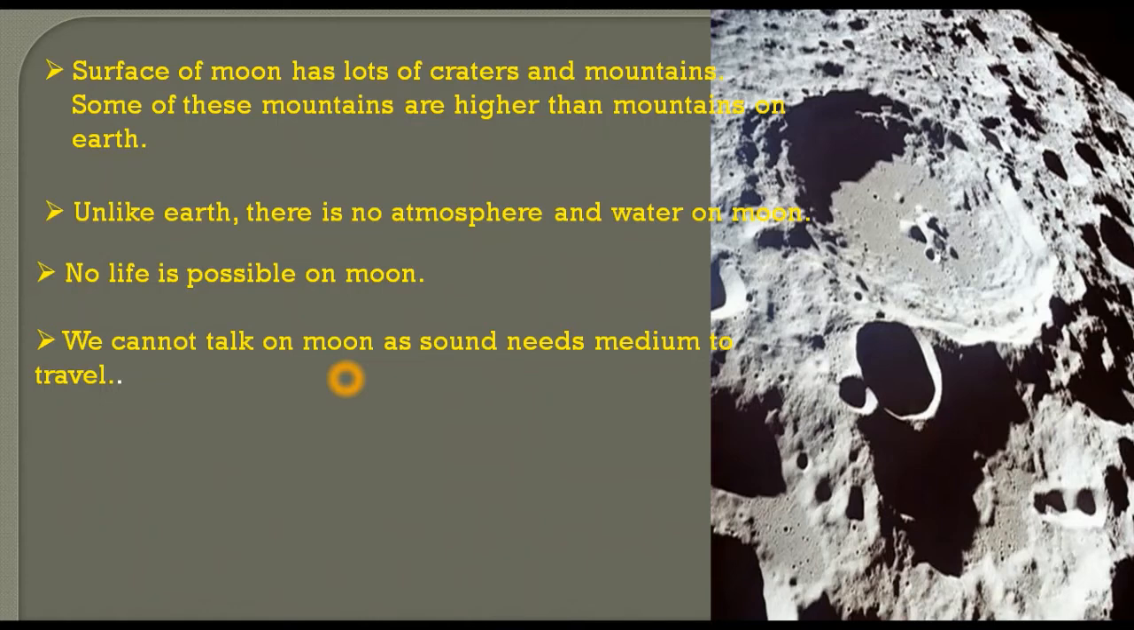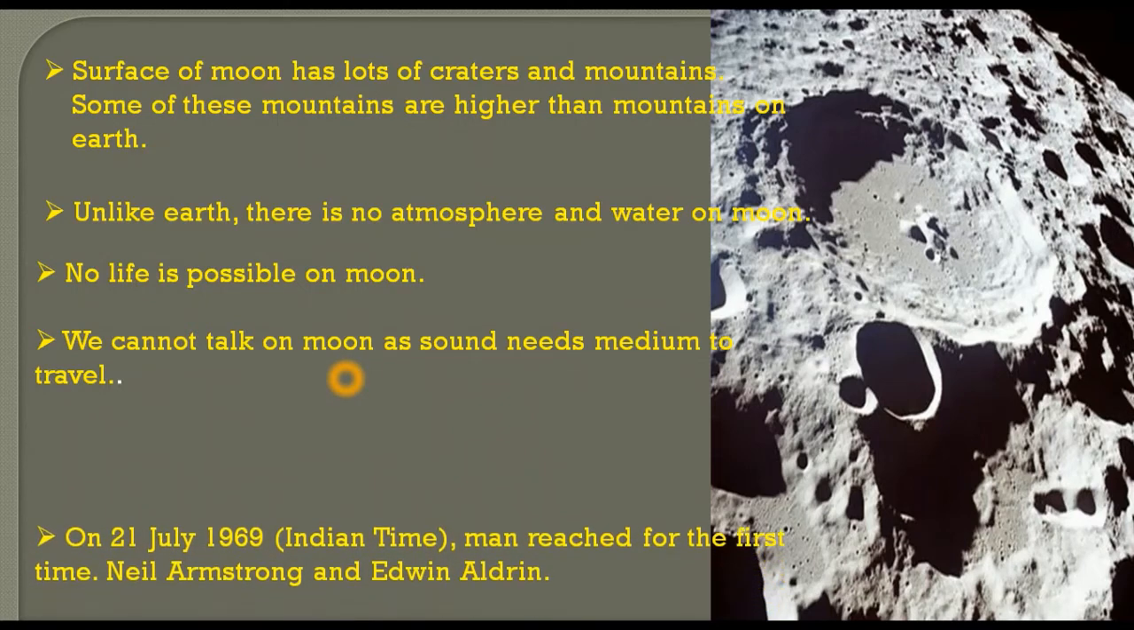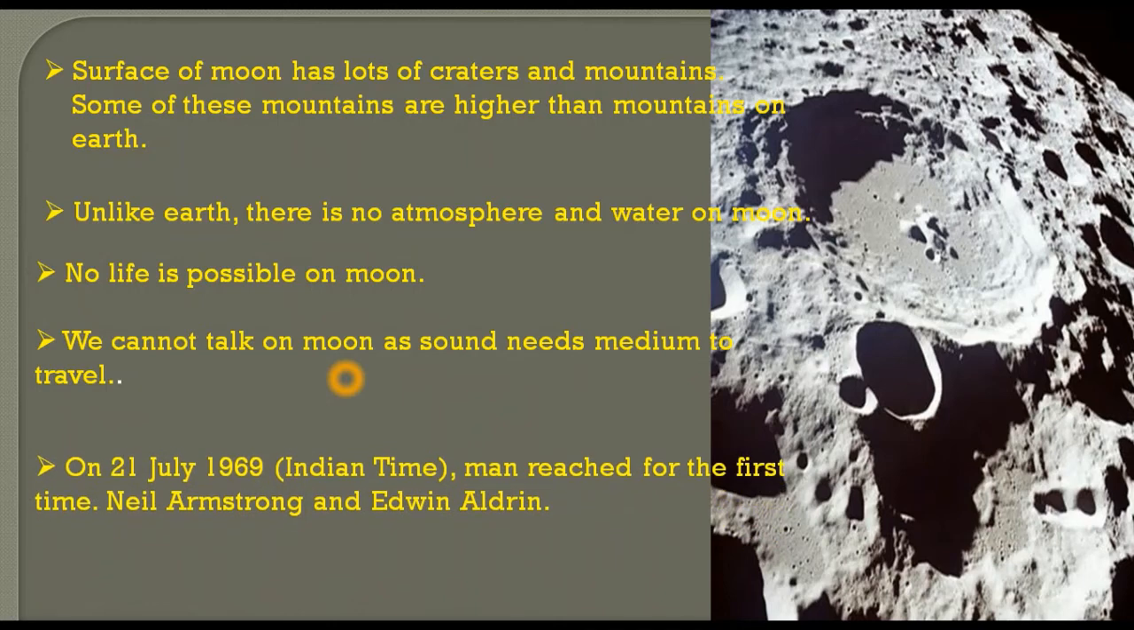And man has landed on the Moon. The first man to land on the Moon was an American astronaut, Neil Armstrong. He landed on the Moon in July 1969. And then he was followed by another astronaut, Edwin Aldrin. Shortly afterwards, he was followed.